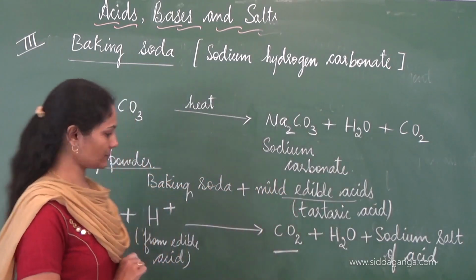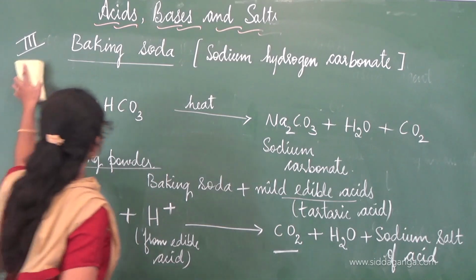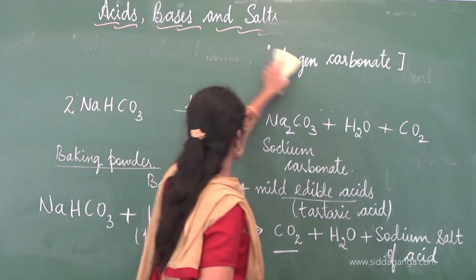Is this clear to you, children? Look at the equation once again. Sodium hydrogen carbonate and H plus from any edible acid. When it is heated or mixed in water, the reaction takes place. So the carbon dioxide produced in this reaction makes bread or cake rise, and hence it makes them soft and spongy.